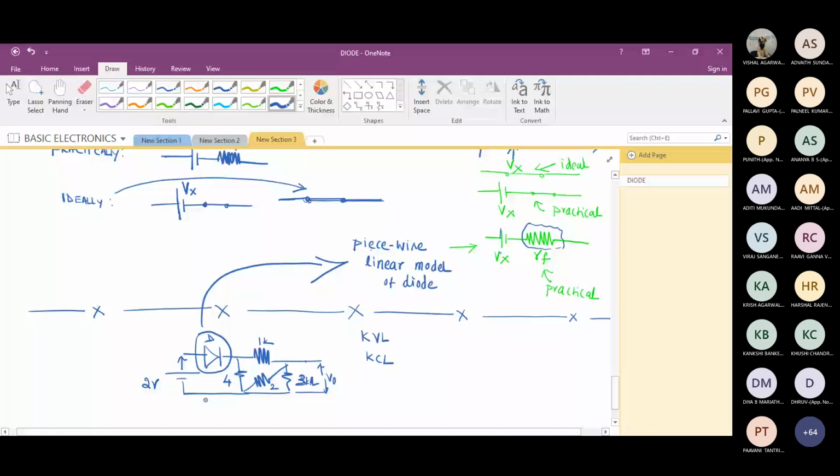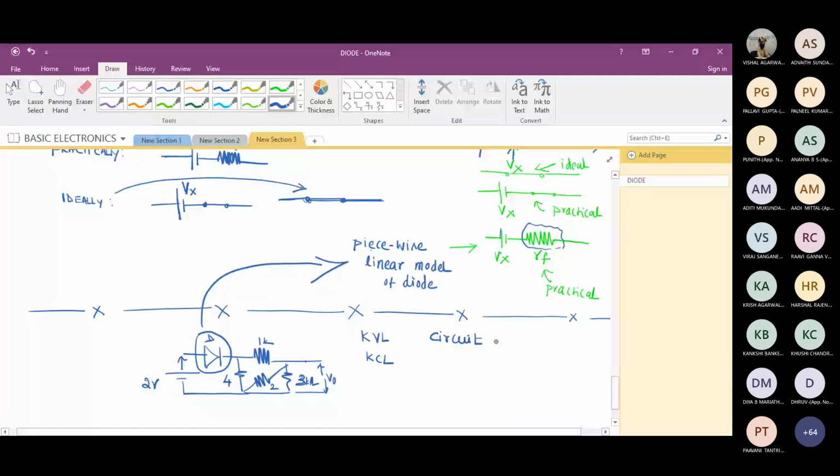So what is the use of modeling a device? Anybody in the class? Sir, in order to calculate voltage across them in a circuit, so we can apply Kirchhoff's law, and to make it more suitable to apply the laws and get a more accurate result. Exactly, easy representation. So in short, can I say it is to do circuit analysis?